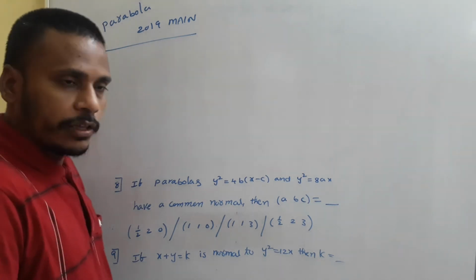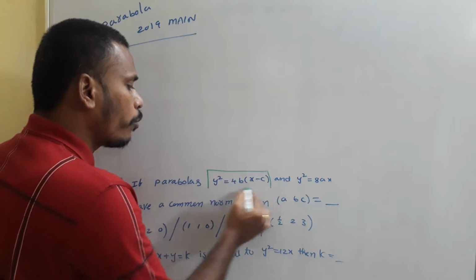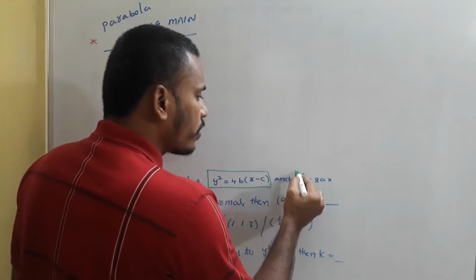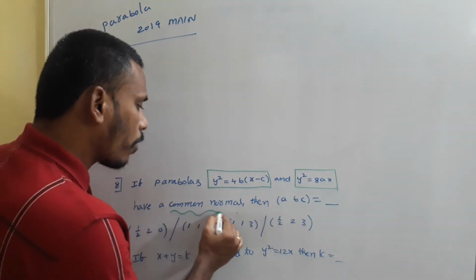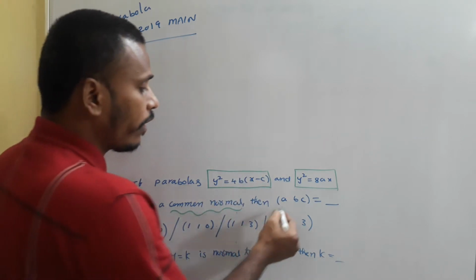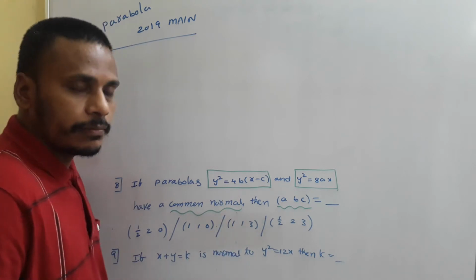So next problem, the eighth one. If the parabolas y² = 4b(x − c) and y² = 8ax have a common normal, then we need to find the value of the triplet (a, b, c).